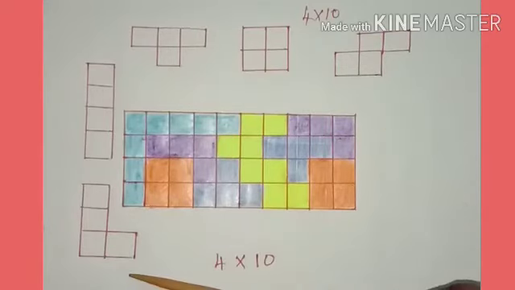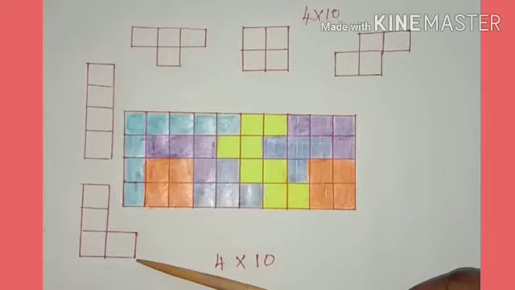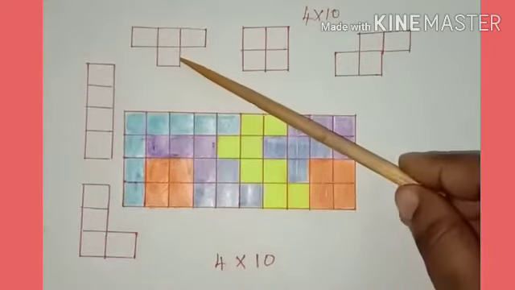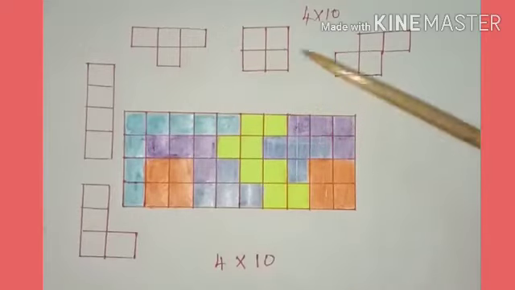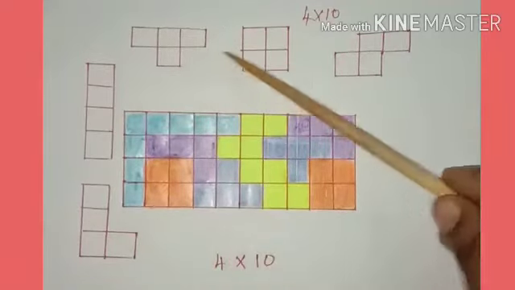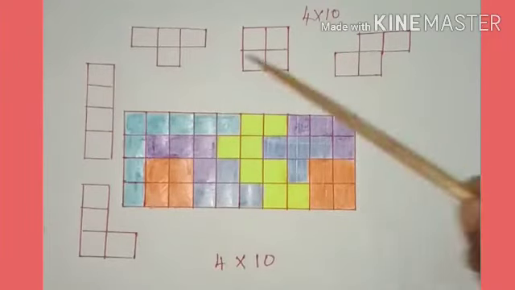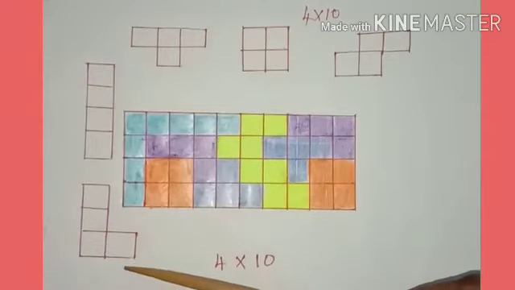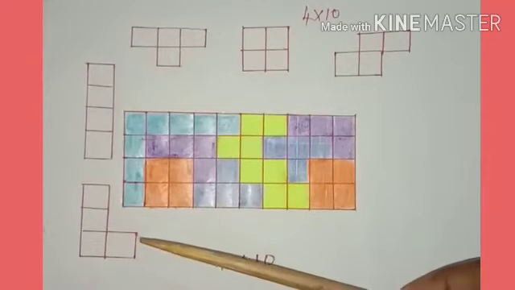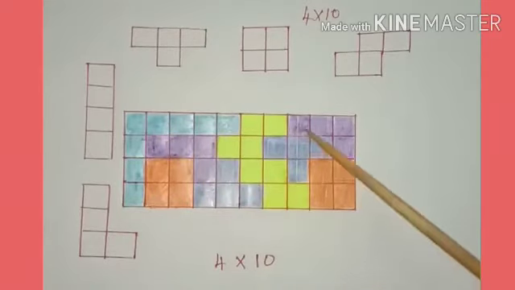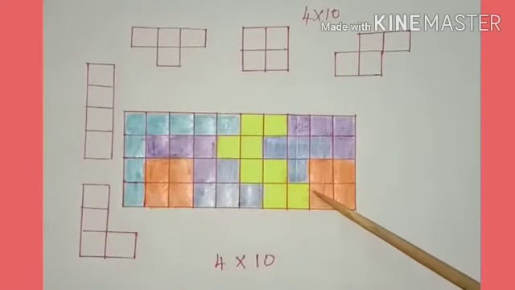So we know the 5 shapes of tetrominoes: L shape and vertical shaped tetrominoes, T shaped tetrominoes, O shaped tetrominoes and S shaped tetrominoes. All these 5 types of tetrominoes are very important, and by using all these 5 shapes we are going to fill the 4 cross 10 rectangle.